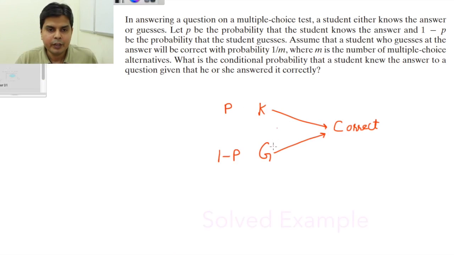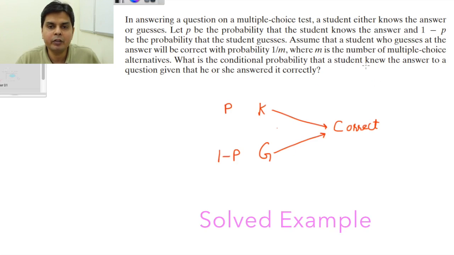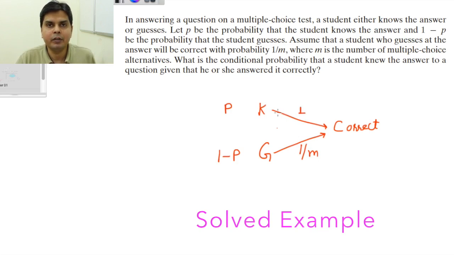Even if he guesses, he may reach a correct answer with probability 1 by m, because suppose there are m multiple choice alternatives for each question. But if he knows the answer, he will reach here with probability 1, because if you know the correct answer to a question, you will answer it correctly, with certainty.